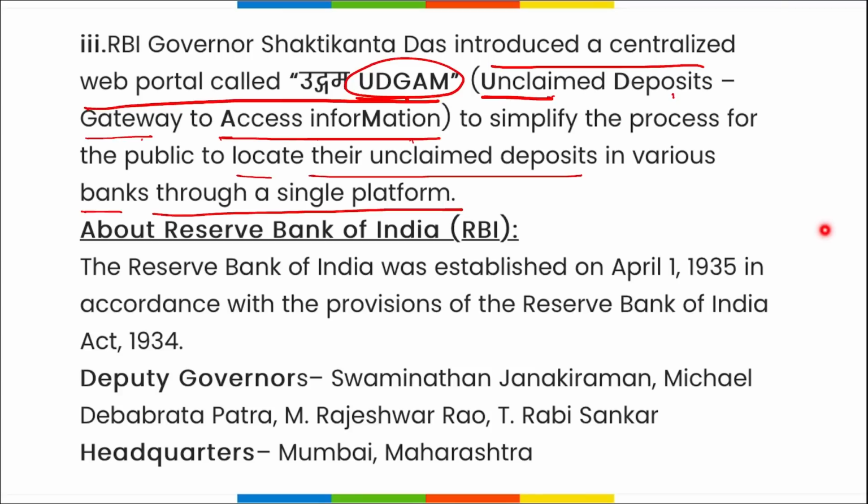Next, here you can see RBI. It was established on 1st April 1935, in accordance with the provisions of the RBI Act of 1934. Then there are 4 deputy governors and the headquarters is in Mumbai, Maharashtra.